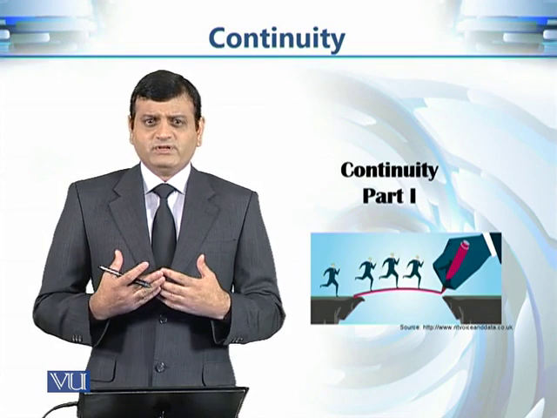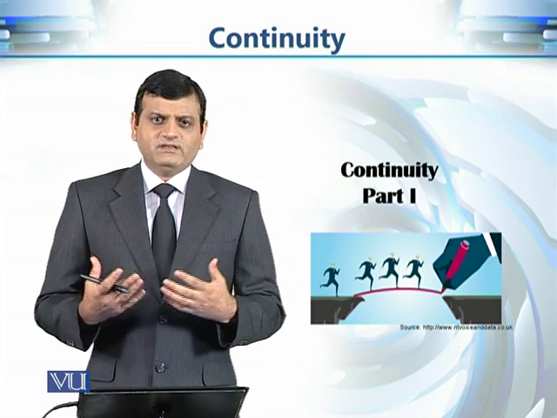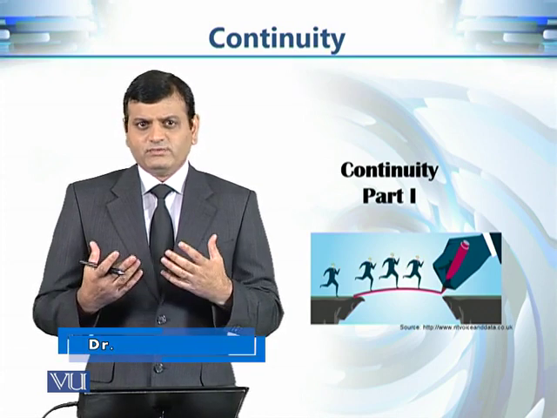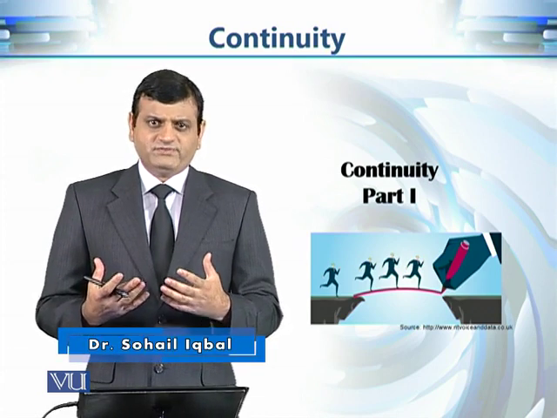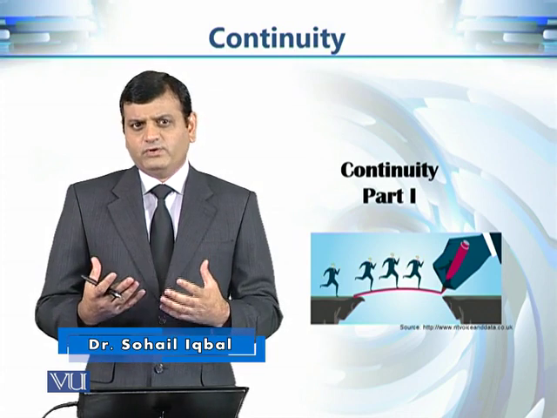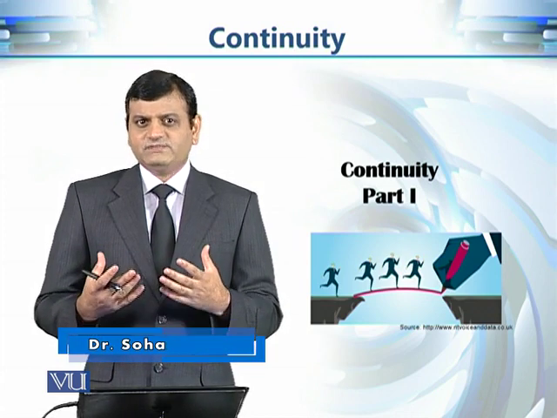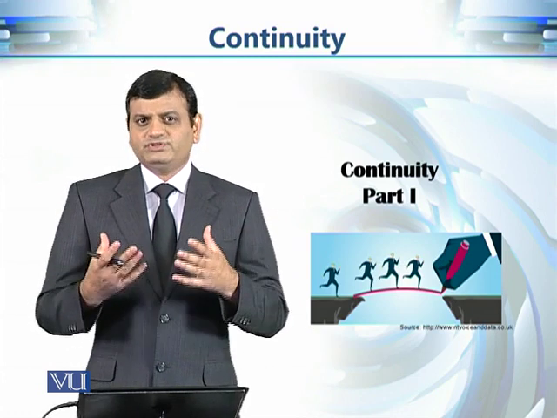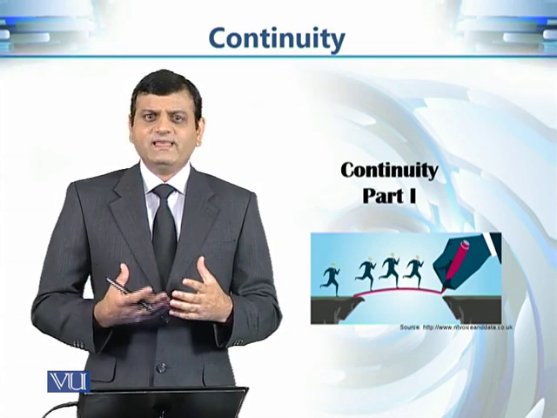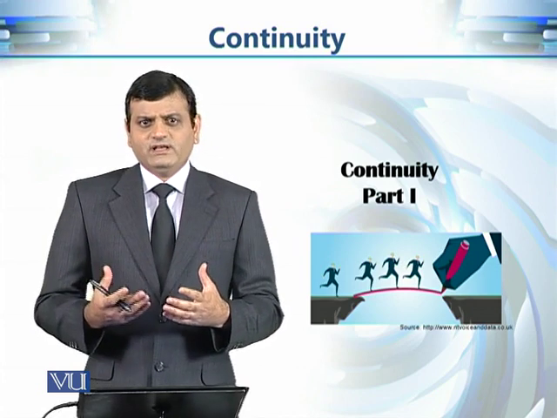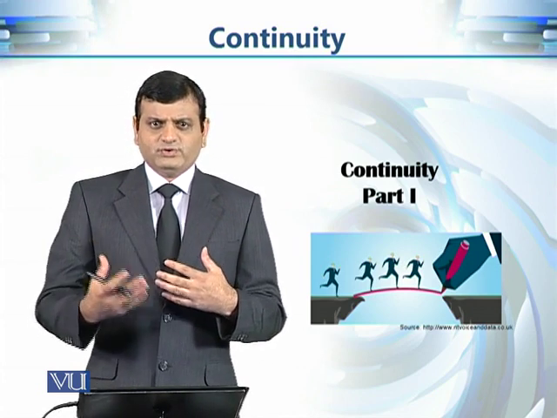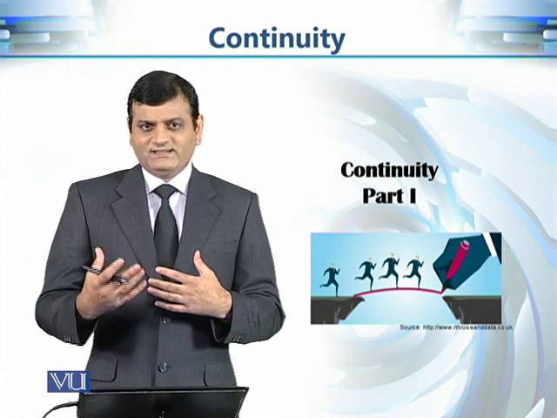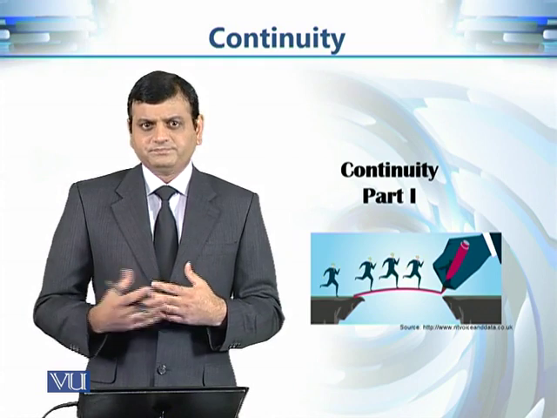There are many, for example, let's say consider the trajectory of a flying bird. Now, if you observe the trajectory, the path that the bird follows when it's flying, it is basically a continuous path. There are no breaks, there are no jumps, there are no holes in that trajectory. Similarly, when someone is speaking, the sound wave is continuous. So that's why you can hear some other person.